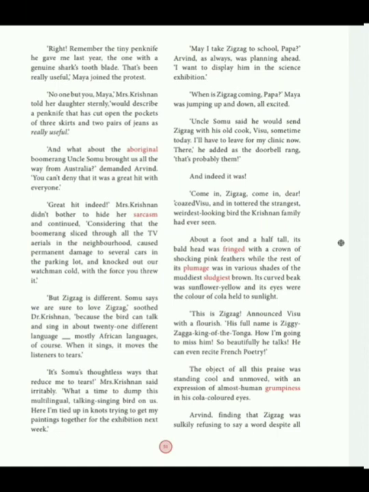Sometimes totally I would have left from our clinic now. Then he added, the doorbell rang, and it was probably them. Okay, like that. Yes, Zigzag was now going to enter the home, and indeed it was that bird.